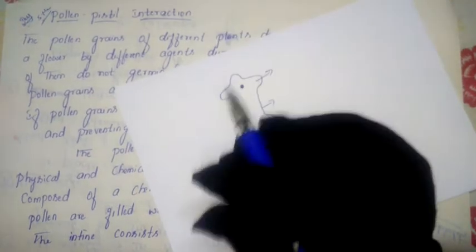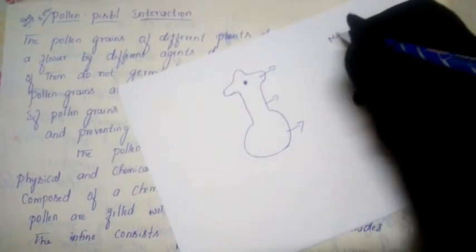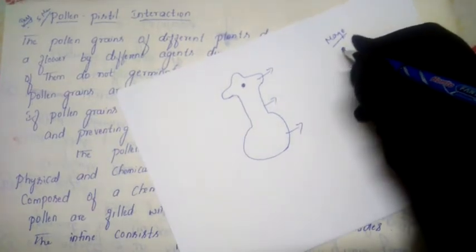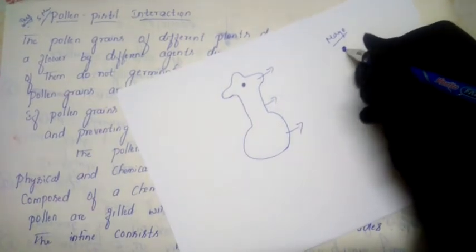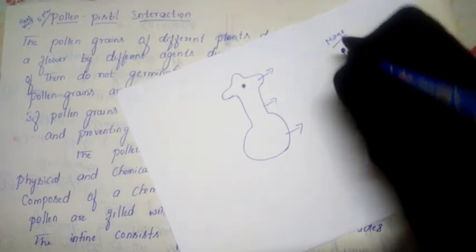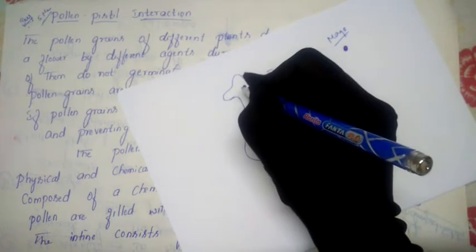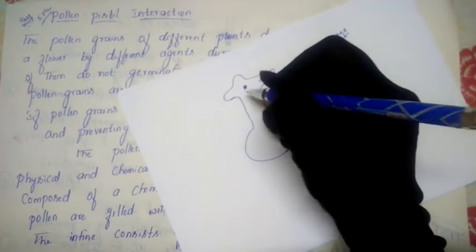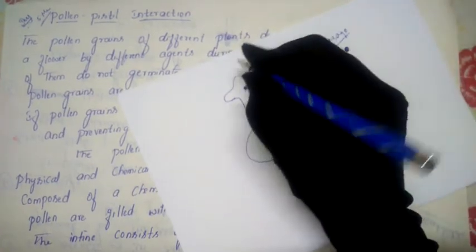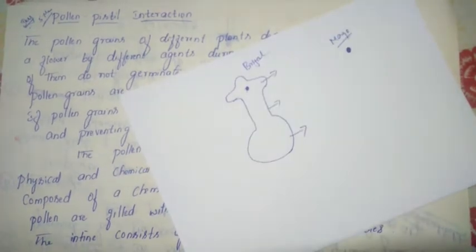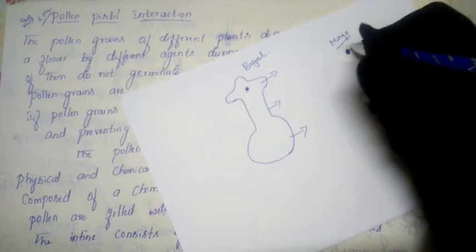Let me tell you another example. Suppose this is a mango plant, and this is a mango plant pollen grain. Suppose this mango pollen grain goes and falls on a chili plant, or on some other plant's stigma, or else this plant is a brinjal plant. Assume that this is a mango flower with mango pollen grain.